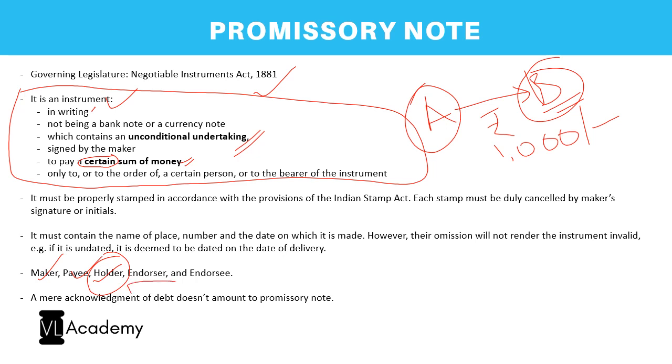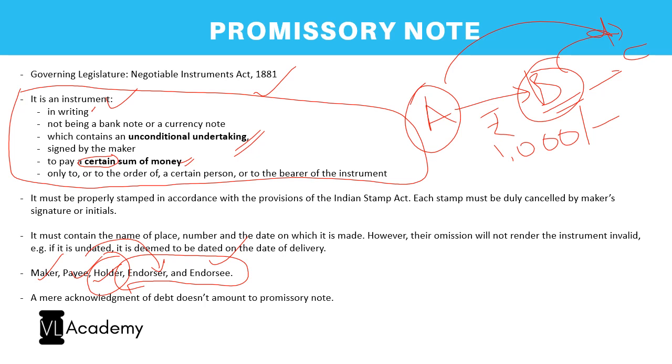And next comes the concept of endorser and endorsee. If B endorses it to C, imagine B owes 1,000 rupees to C. So instead of taking from A and giving to C, B thinks, okay, let A give directly to C. So B will endorse his rights of being a receiver to C. So here, in the case of an endorser, the payee will become the endorser. The third party will become the endorsee, C. So this is essentially the concept of a promissory note.